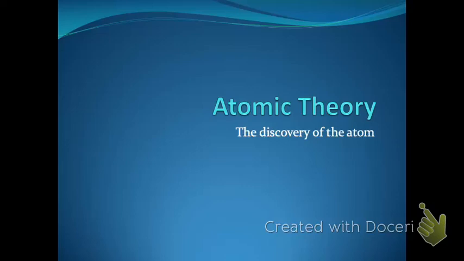About atomic theory. So what would you guess atomic theory might mean? Periodic table. Yeah, it might have something to do with the periodic table. It might have something to do with atoms, right? All of those are correct. So our topic for this chapter is really going to be learning about what makes up an atom. And we're going to learn a little bit about the periodic table, learn to apply some different trends on the periodic table, learn some rules about the periodic table, all that kind of stuff.